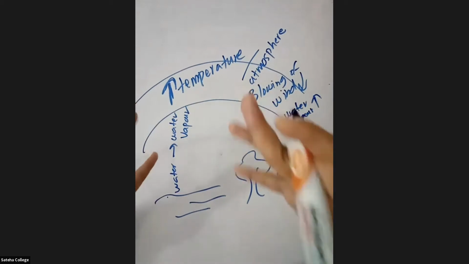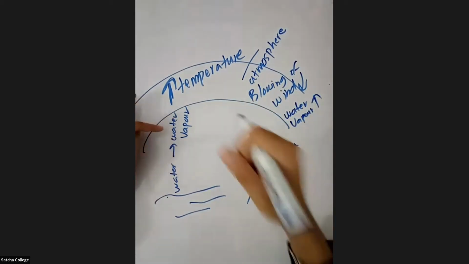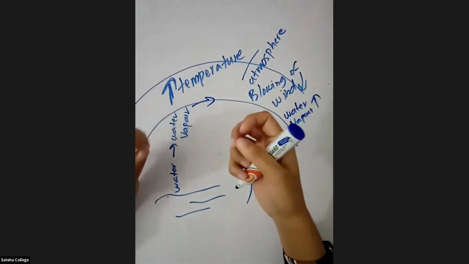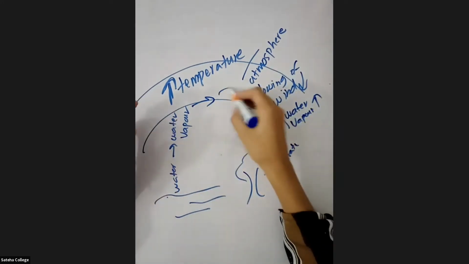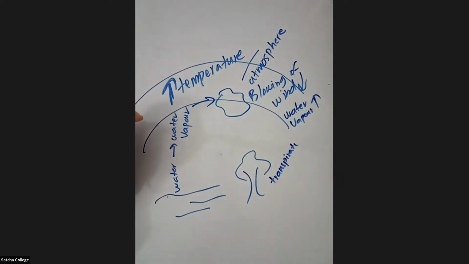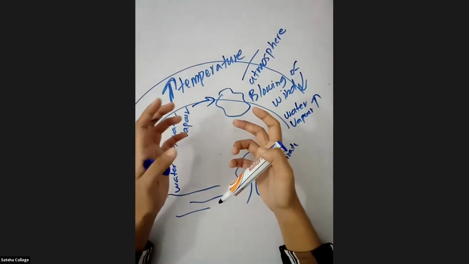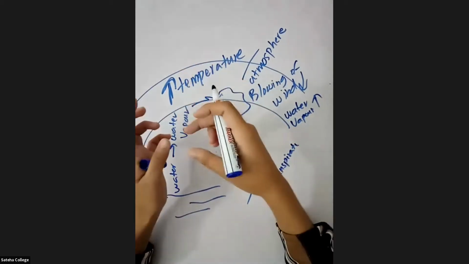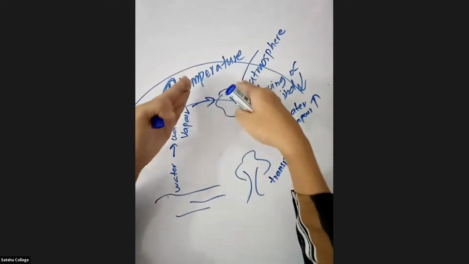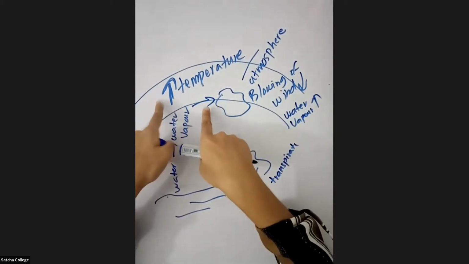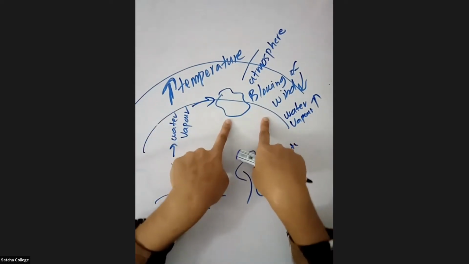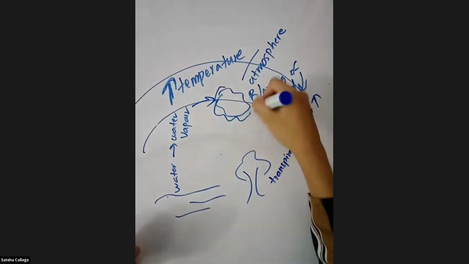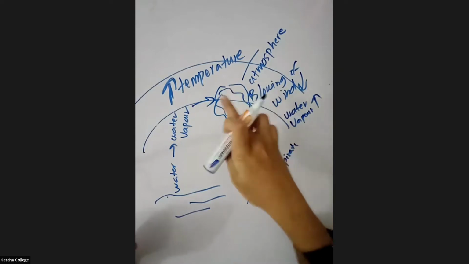Because the water vapor is increasing in the atmosphere, this water vapor will reach the sky, and they will condense and form water droplets, and they will combine and form clouds. So that's how a cloud is forming. The water will vaporize up and also cool in the atmosphere. Cooling, condensation means water vapor becoming water droplets, right? After condensation, it will form the clouds. So that's how a cloud is formed.